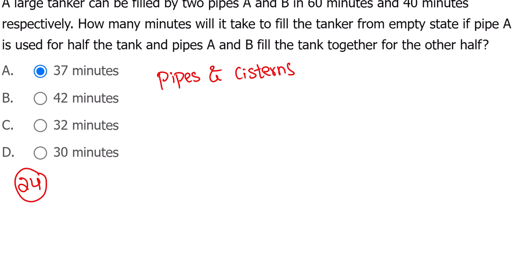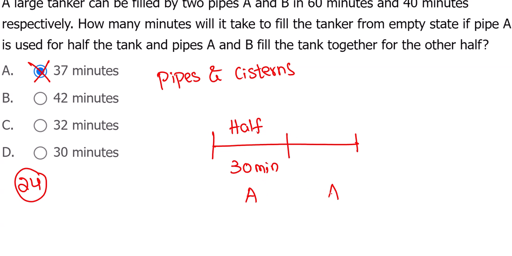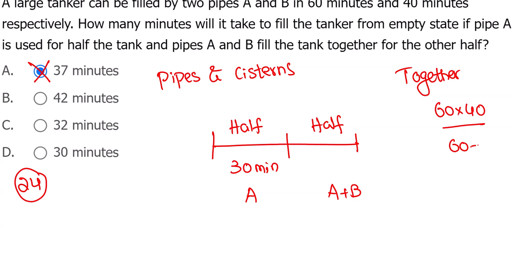First half by only A. See, pipe A fills the full tank in 60 minutes. For the first half, 30 minutes for sure. This is only by A. Next, together, the remaining half. When they're given alone, the together shortcut is product divided by summation, which will be 24 minutes.